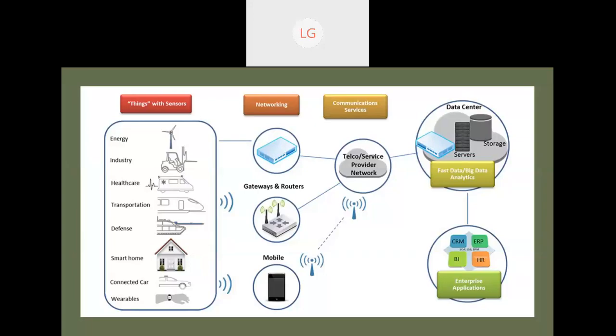From there it moves toward big data, where there are so many servers, and where we make some kind of analytical report. These analytical reports are further communicated to CRM, ERP, BI, that is customer relationship management, enterprise resource planning, I'm so sorry. And then you can see that business intelligence is there, HR is there, enterprise application layers. So my data, finally in the form of a report, is communicated to these business managers, and these business managers will then make some kind of decision out of it.